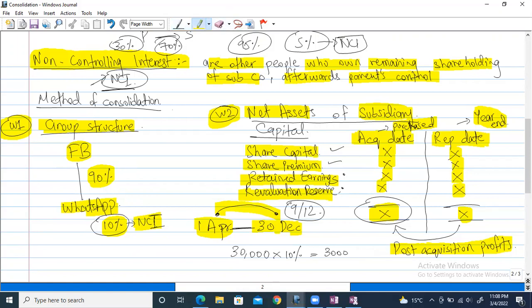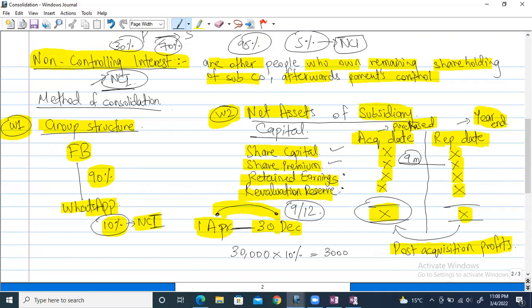This is known as the post acquisition period, and the difference between these two is called post acquisition profit, because these will be the profits that came in between this period, and these will belong fully to us. So the difference between acquisition date and reporting date is called post acquisition profit. Mostly it will be an increase in value, because in between this period 9 months have passed, so in 9 months everything will have increased.